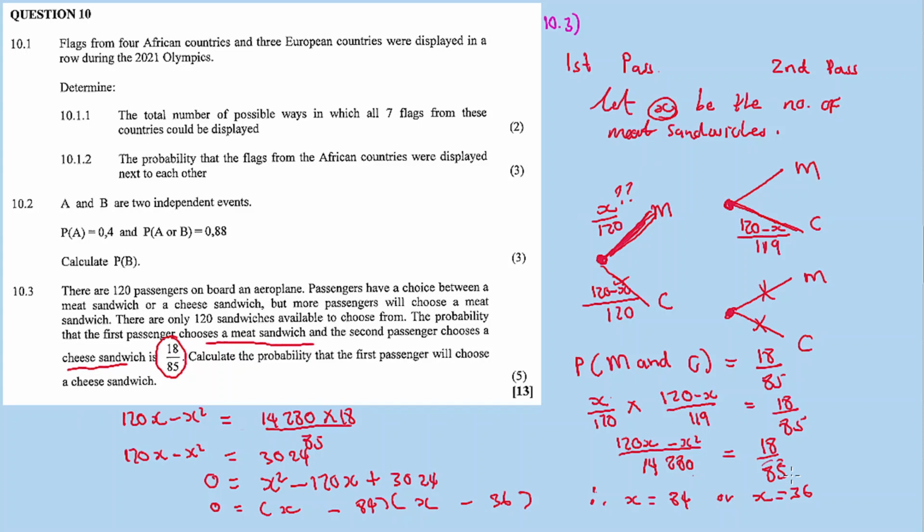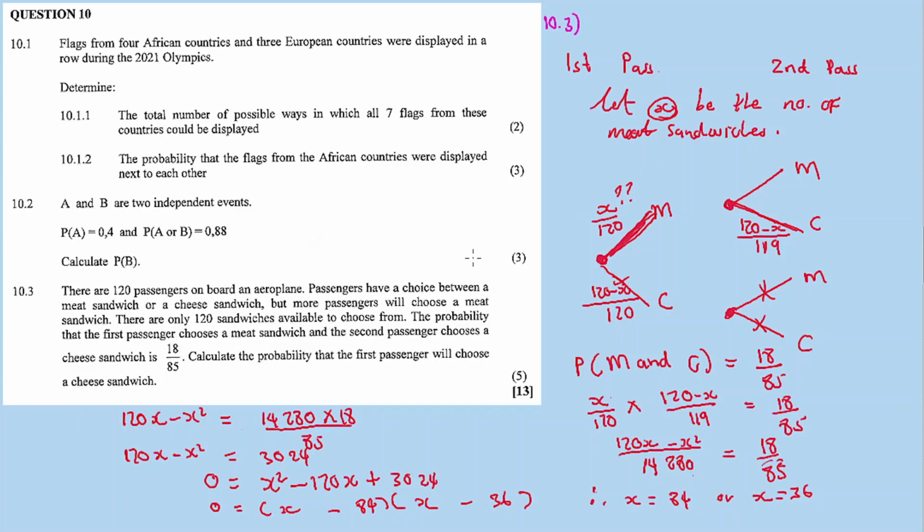Between the two, back again, let me check something. The statement says that more passengers will choose a meat sandwich. So the meat sandwiches must be more than the cheese sandwiches. So x must be taken as 84. Why do I say that? X must be the bigger number. So x is equal to 84. Now I can answer.